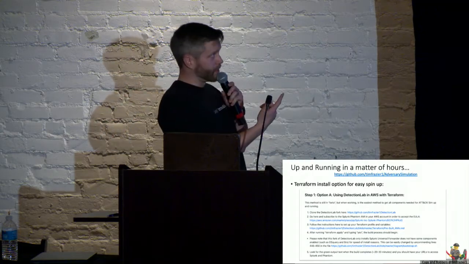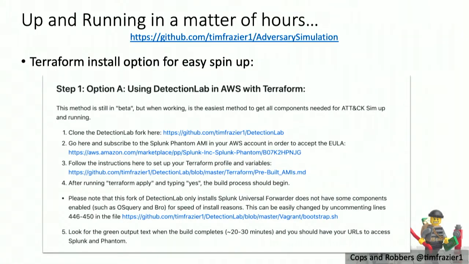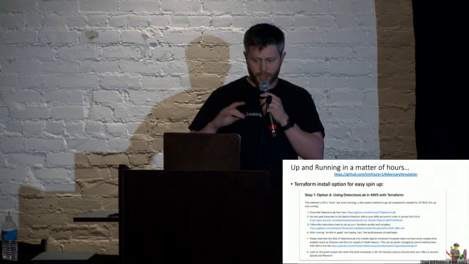Then, my favorite, I forked Chris Long's DetectionLab. Great thanks to Chris Long. Amazing work. He has an AWS option with Terraform. I forked that and added in a Phantom box that you can spin up using the AMI that's out there. You can get it up and going. If you're already on AWS Terraform, it's about 30 minutes. If you haven't ever done it, that's why I caveat and say it might take you a little bit longer to get familiar with that stuff. But the cool thing is that it already has Splunk and Phantom talking. It already has a Windows box. It already has these things set up so that you can run some of these tests straight out the gate.